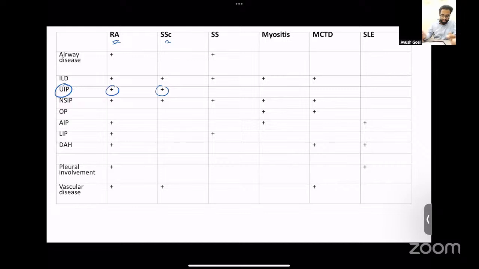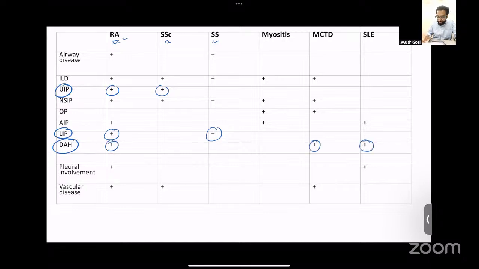Whereas if I talk about the LIP pattern, that is lymphocytic interstitial pneumonia, then it is only seen in RA and only seen in Sjogren syndrome. If we talk about DAH, that is diffuse alveolar hemorrhage, then again, it is only seen in RA, it is seen in SLE, and it is seen in mixed connective tissue disorders. So please spend some time on this table because a lot of questions can be asked. That is, what features are seen in what disease or which feature is not seen in any one of the diseases.